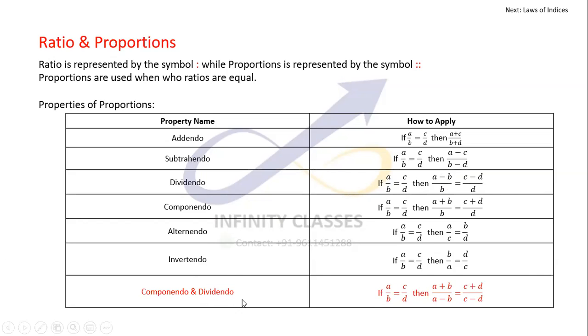The most important would be componendo dividendo, because sometimes it solves the problem in a fraction of a second, right? That's why I have highlighted it in red color and a separate color altogether, because this is an important one, and this is something which you should not be skipping. Whenever you are seeing ratios coming into the picture, you should try to apply componendo and dividendo wherever possible.